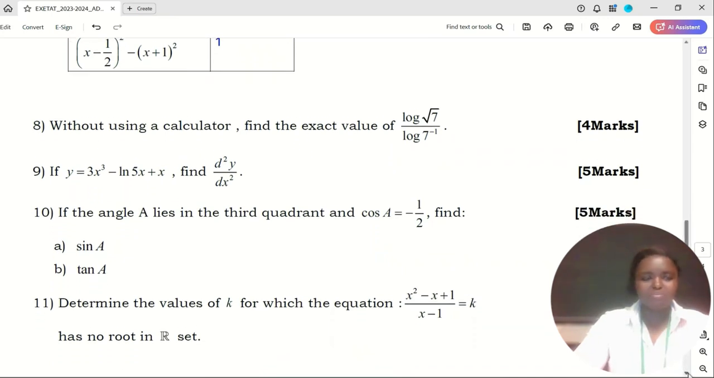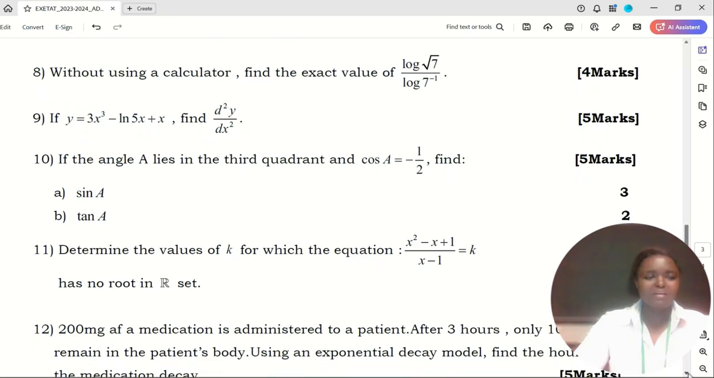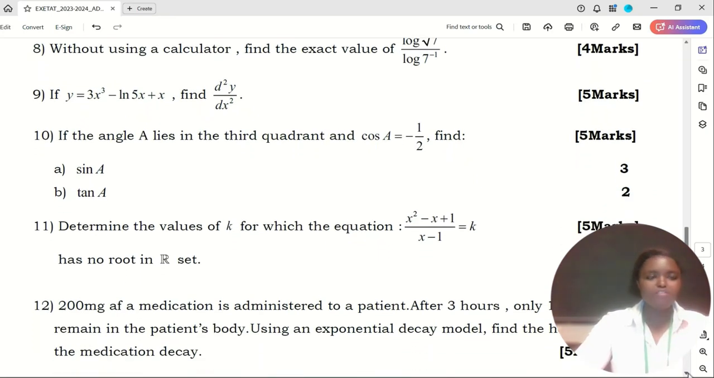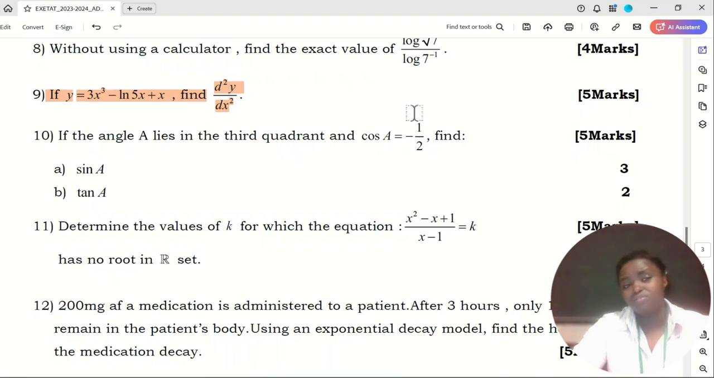Yeah, so let's move on to the next question. Question number 9. If y equals 3 times x power 3 minus ln of 5x plus x, find the second derivative of y with respect to x squared. I write it so that you can know where I am reading from.